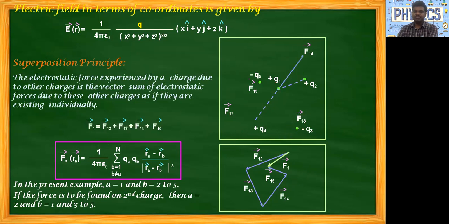If you see here, this is plus Q1. We will try to find the force on this point only. If we stand here and see this charge, what do we get? This is positive and this is positive, so we'll get a repulsive force. This is F14. Similarly, standing at plus Q1 and seeing charge Q4, we get a repulsive force.